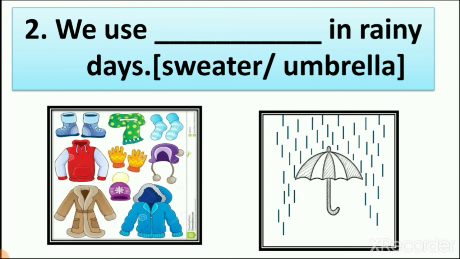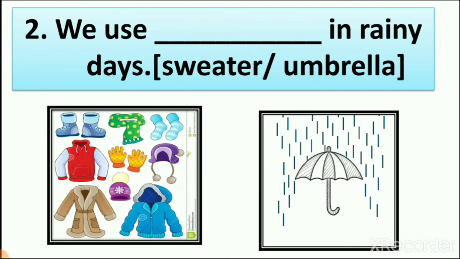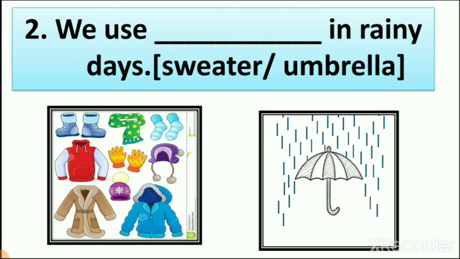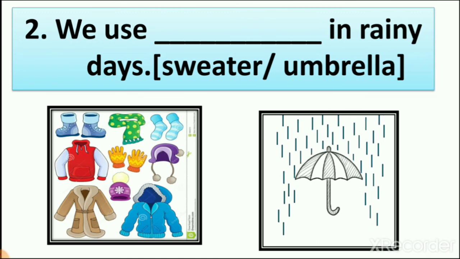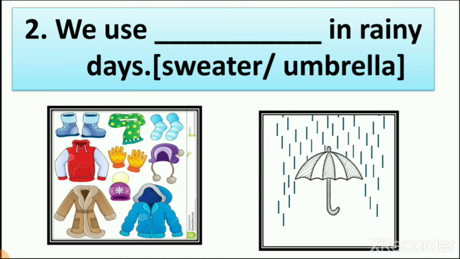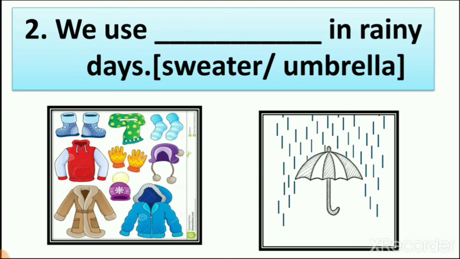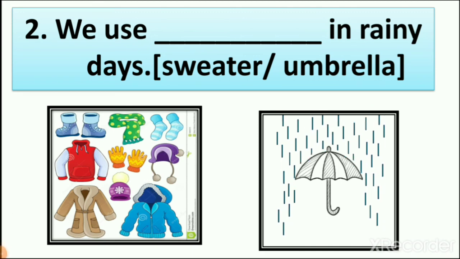Wet because of water. When you take umbrella, you can see here the picture of umbrella with rain, and the part which is covered with umbrella is dry. The other part you can see there is rain. So it means we use umbrella in rainy days.